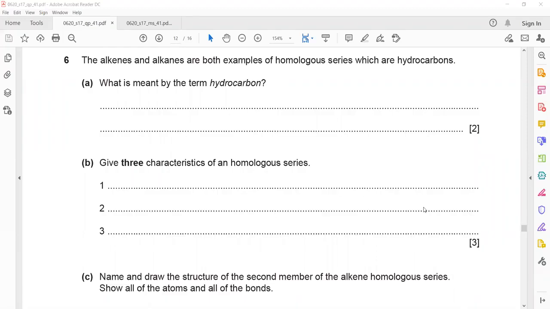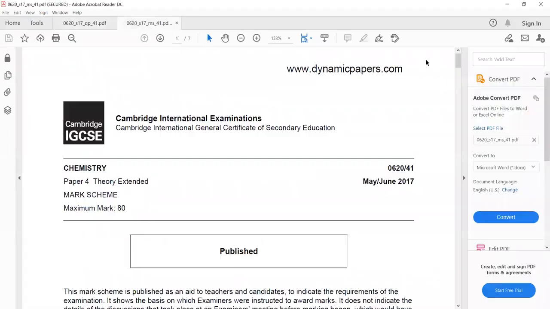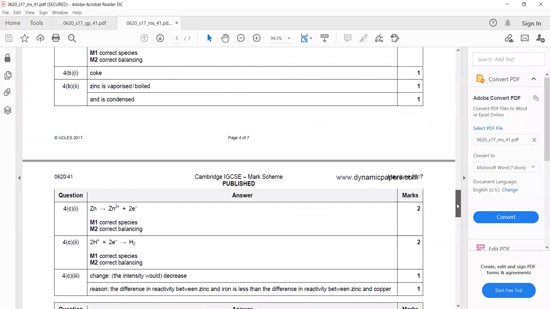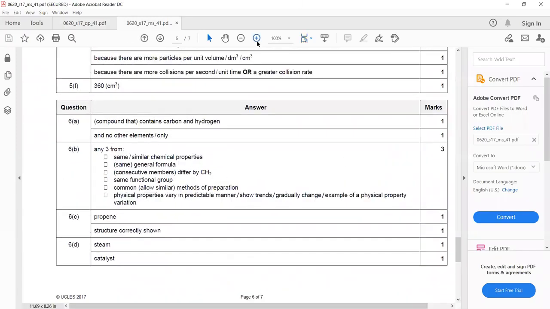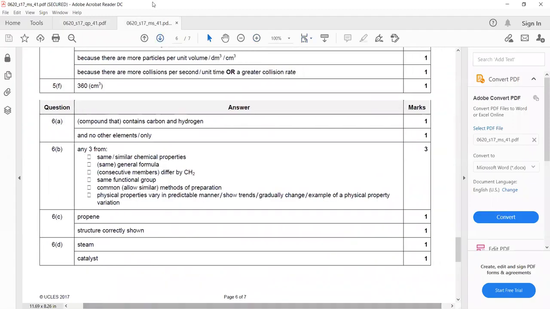It is formed by hydrogen and carbon. Yeah, or a compound which contains carbon and hydrogen only. I will show you the answer key, the marking scheme as well. The purpose of showing the marking scheme is to understand the distribution of the marks. So when you mention a compound that contains carbon and hydrogen only, there is no other element, you will score the marks. Even if you mention contain only carbon and hydrogen, you will get 2 marks.